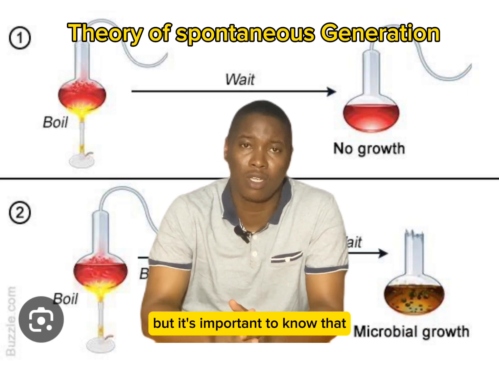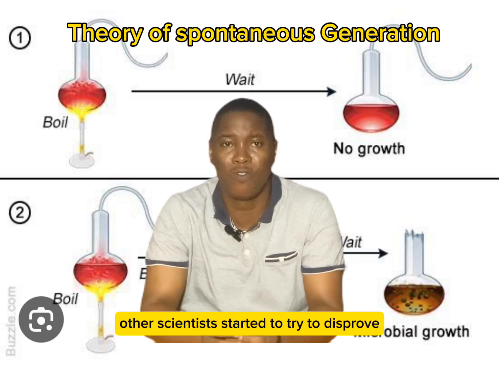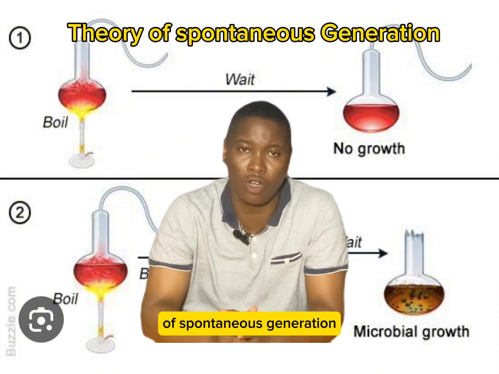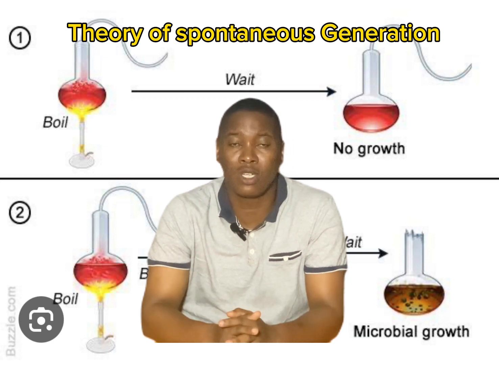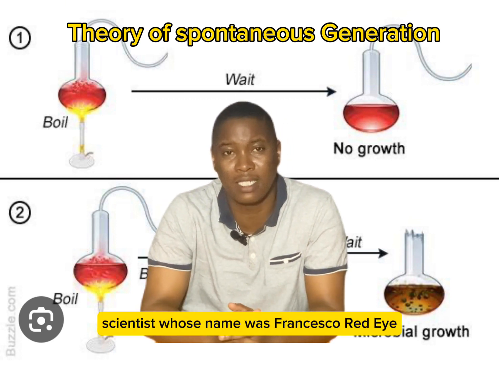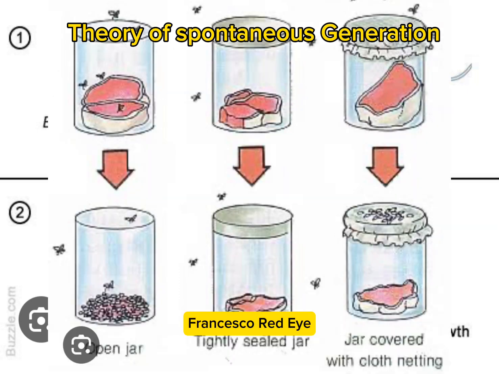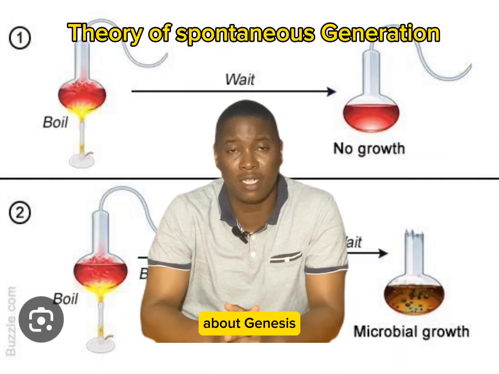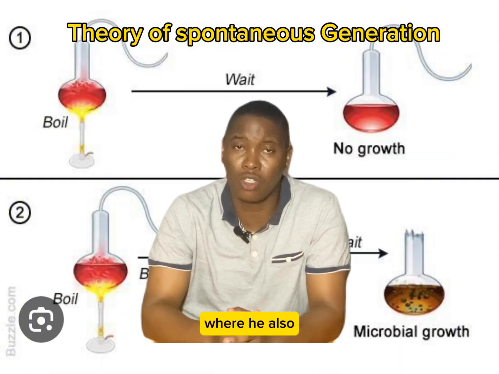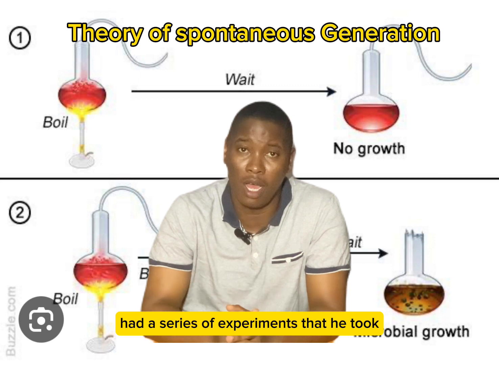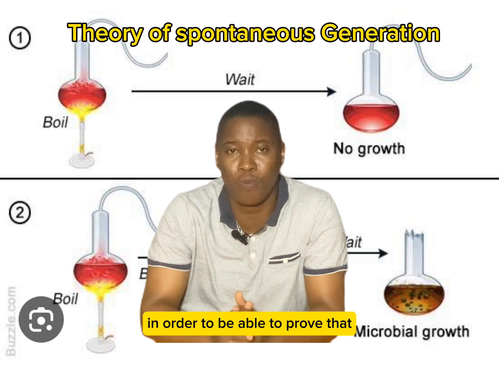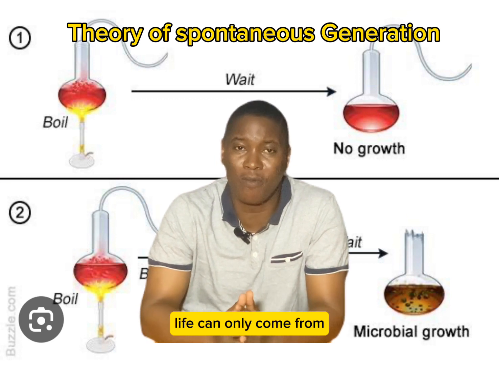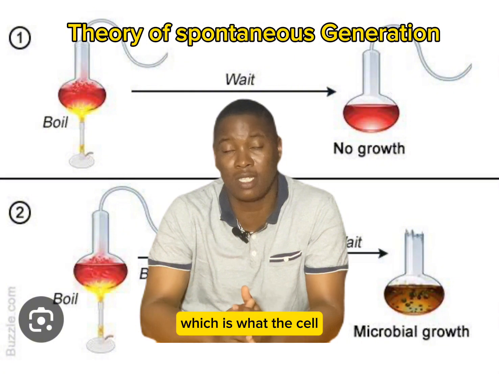But it's important to know that other scientists started to try to disprove this theory of spontaneous generation. One of the first scientists who tried to disprove this theory was an Italian scientist whose name was Francesco Redi. Francesco Redi was one of the people who tried to disprove this theory of abiogenesis, the theory of spontaneous generation, where he also carried out a series of experiments in order to prove that life can only come from pre-existing life, which is what the cell theory says.